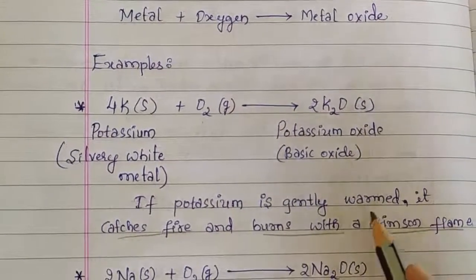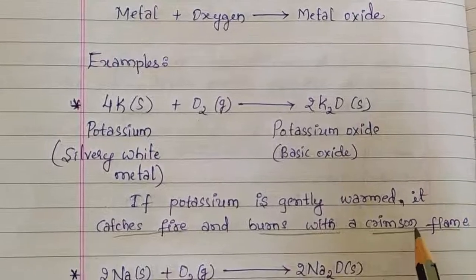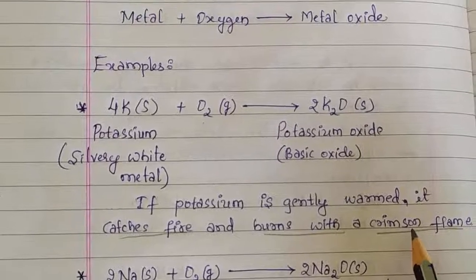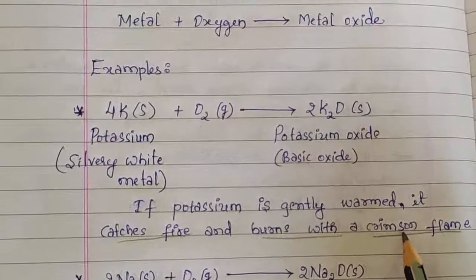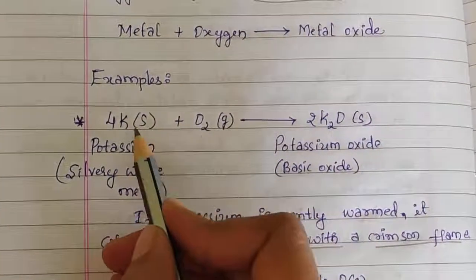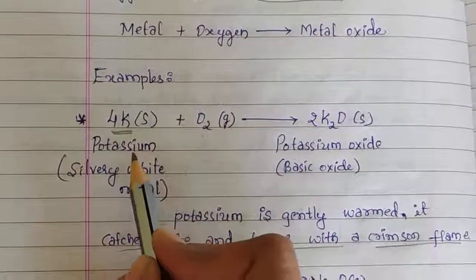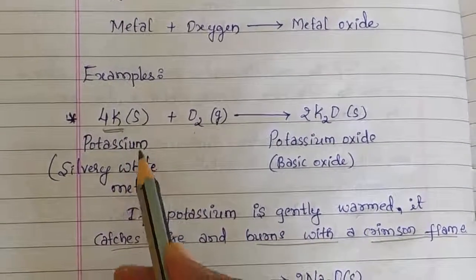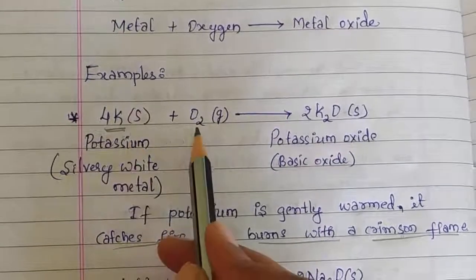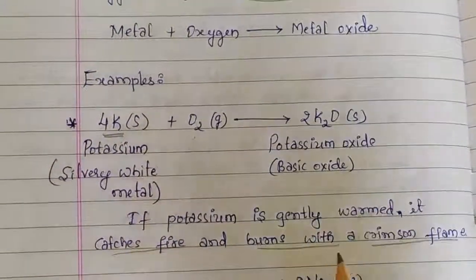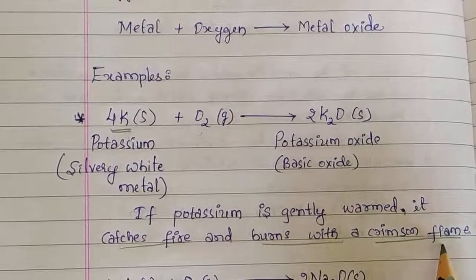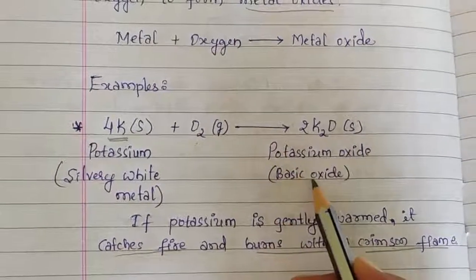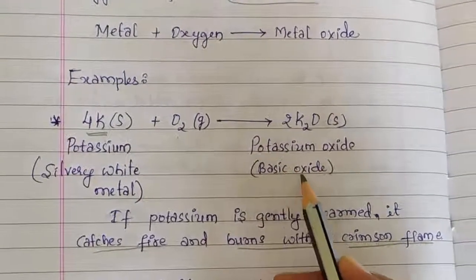With the help of the color of the flame, we can identify whether potassium metal is present in a given compound or not. So this is potassium metal. It is silvery white. When it is exposed to oxygen, it catches fire and burns with a crimson flame and forms potassium oxide, and this oxide is basic in nature, therefore it is said to be a basic oxide.